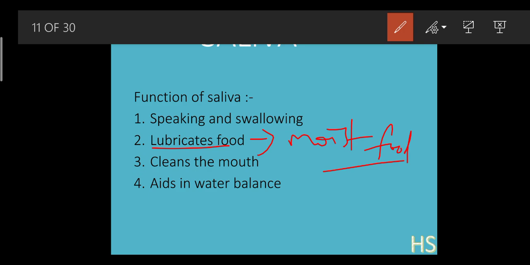So this saliva aids in the water balance in the body also. Suppose there is a less amount of saliva present in your mouth. What do we do? We feel thirsty, so we drink water. Whenever we drink water, remember one thing, it helps us to maintain the water balance also. So we can easily tell whether we are feeling thirsty or not with the help of this saliva.